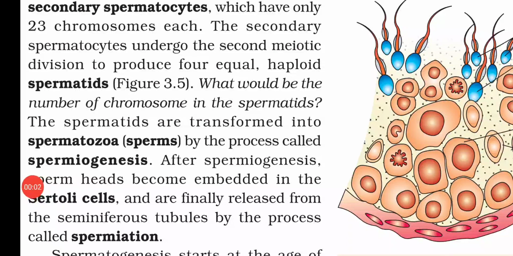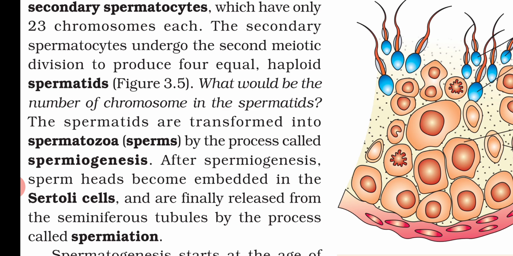Since secondary spermatocytes are formed from the primary spermatocyte by reduction division, each contains only 23 chromosomes. That means only half the number of chromosomes are present in the secondary spermatocyte. After that, the secondary spermatocyte undergoes the second meiotic division and produces four equal haploid spermatids. So first the spermatogonia produce the primary spermatocyte, then the secondary spermatocyte, and from that the spermatid.